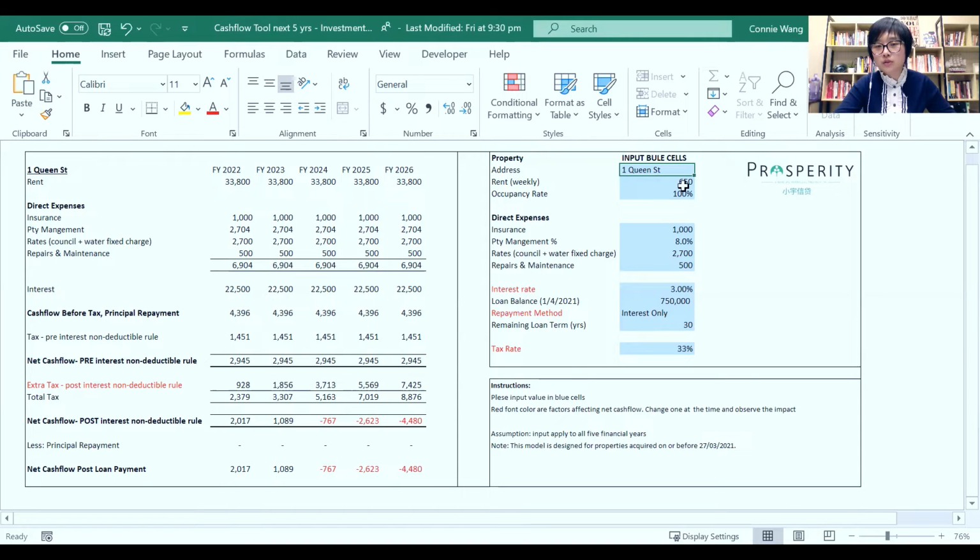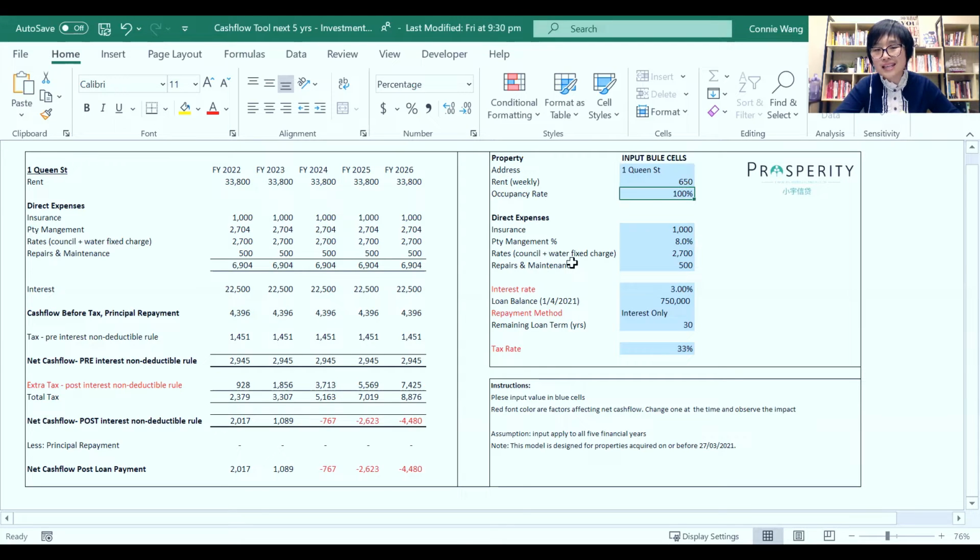Put your property address here, and that's the weekly rent. Occupation rate, here I assume 100%. Normally you get notice from your existing tenants if they're going to leave the property, so that you have enough time to find new tenants. And from my experience, there won't be any vacancies between the two tenants. So that's why I put 100%.